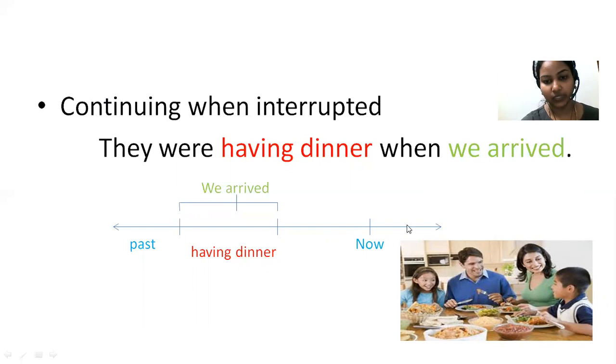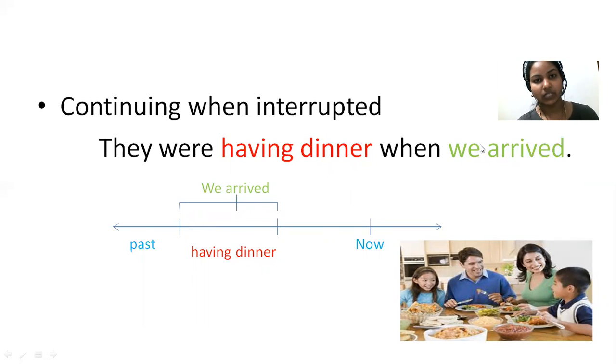Now we are explaining about yesterday's situation. This is past, and here we are doing a continuous action, that is having dinner. We were having dinner, they were having dinner when we arrived. Having dinner is a continuous process, and suddenly there is some interruption. We arrived. So here they were having dinner. It is in continuous tense because it is a continuous process, so you have to write it in continuous tense.